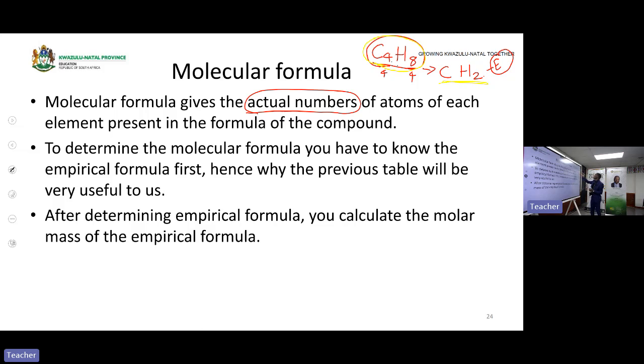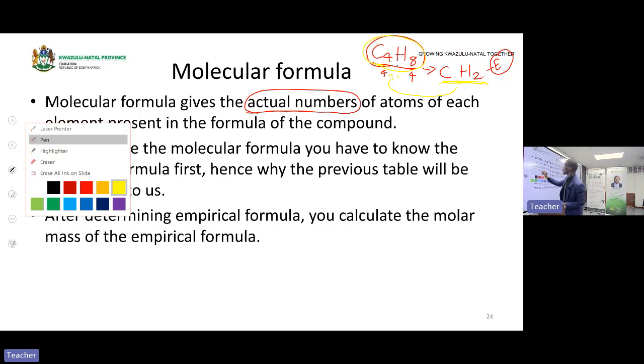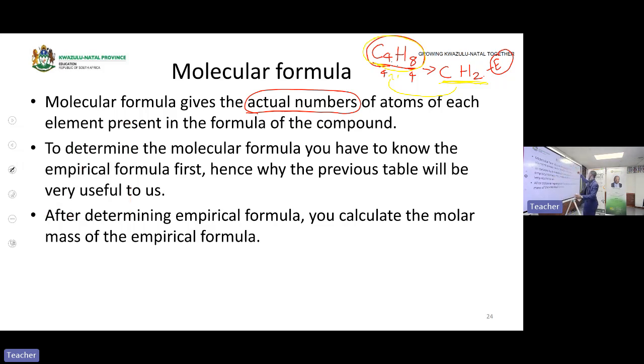Here is not the correct number, because now I have hydrogen, that is 2, and carbon, that is 1. This one is the simplest whole number, right? But it shows the correct format of the organic compound that was given, which is C4H8. Then if you want to go back from empirical formula to a molecular formula, you need to multiply. Remember, we divided by 4. So you need to multiply by 4 to go back to the molecular formula.